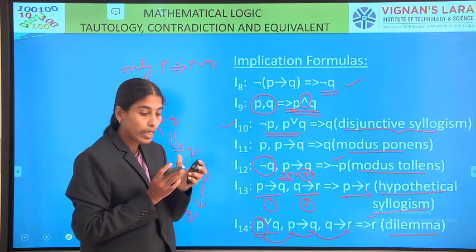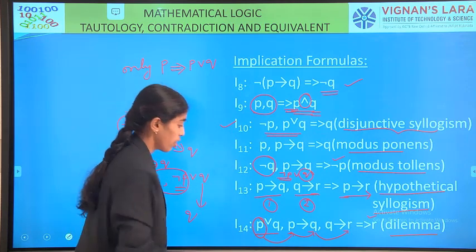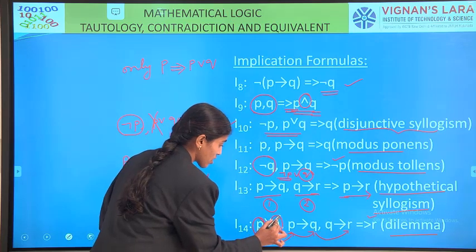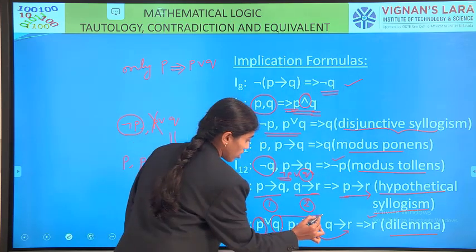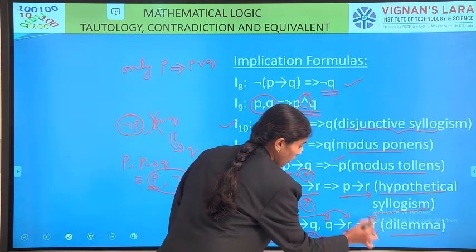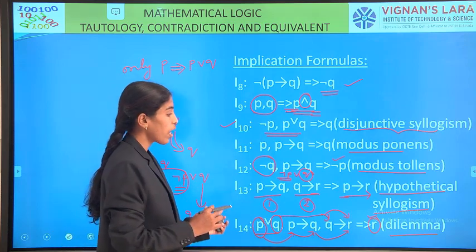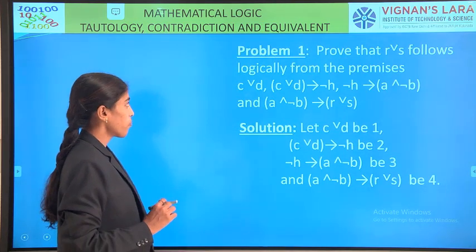Dilemma. If we go in diverse ways, finally we get only one conclusion. Initially I am taking P. Suppose I start at Q, then if Q is there, Q to R. So finally I reach R. So in both ways I am reaching R finally, so we call it a dilemma.